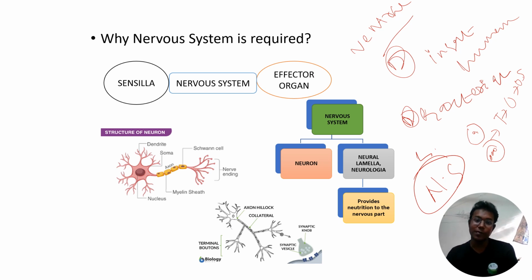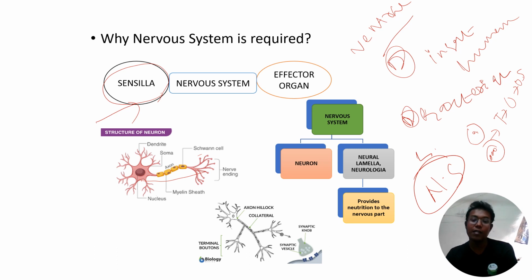If you look at the mechanism of nerve conduction, we have already studied that there are different types of sensilla present in the insect body, for example chordotonal sensilla, campaniform sensilla, trichoid sensilla. These sensilla mainly receive signals from the external environment, whatever surrounds the insect body.